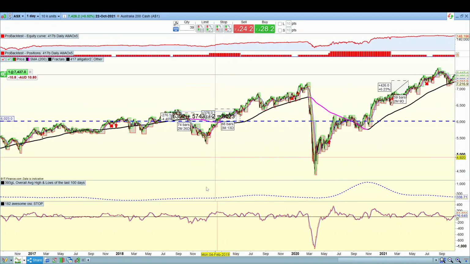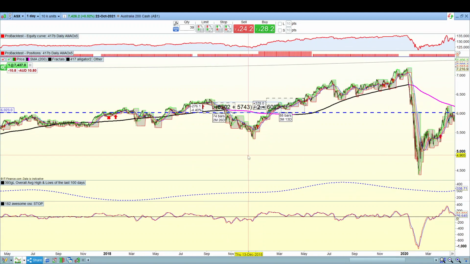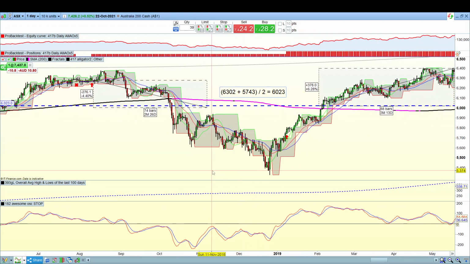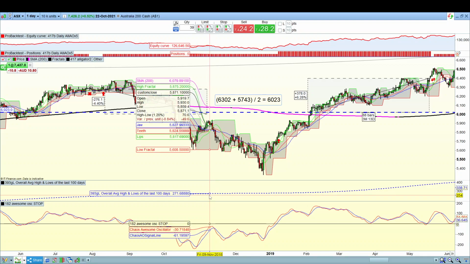Now let me show you the average down approach, and that's explained in this little area here. Okay, so we enter the first lot of contracts there, 5 contracts, but the price went against us. Again, you can see here using this high-low range, that's 271 over the last 100 days.